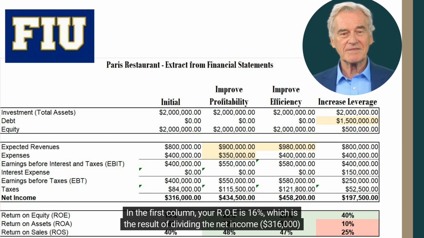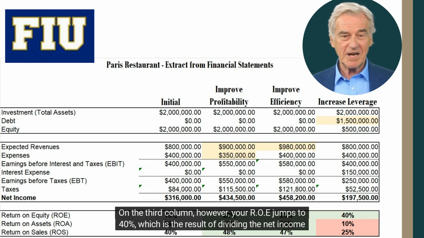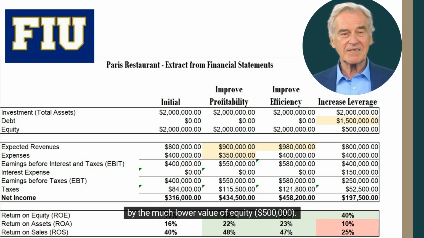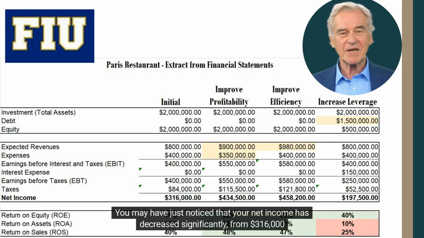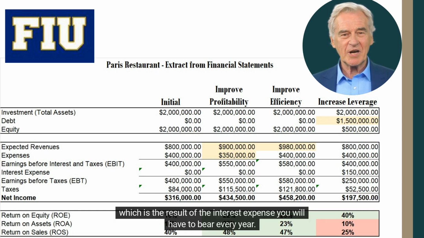In the first column, your ROE is 16%, which is the result of dividing the net income, $316,000, by the equity, $2 million. On the third column, however, your ROE jumps to 40%, which is the result of dividing the net income, $197,500, by the much lower value of equity, $500,000. You may have just noticed that your net income has decreased significantly from $316,000 to only $197,500, which is the result of the interest expense you will have to bear every year.